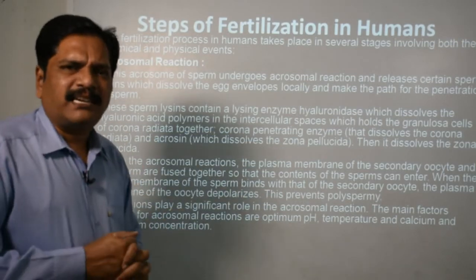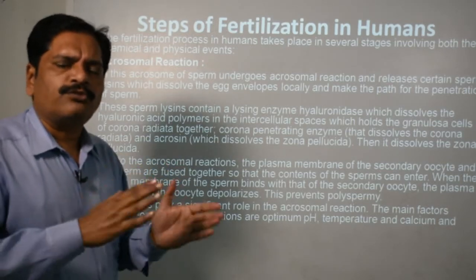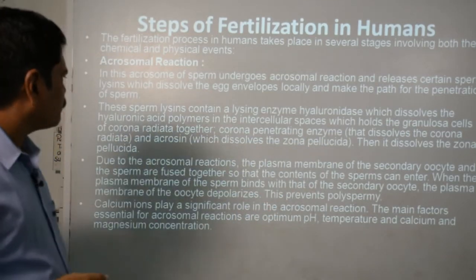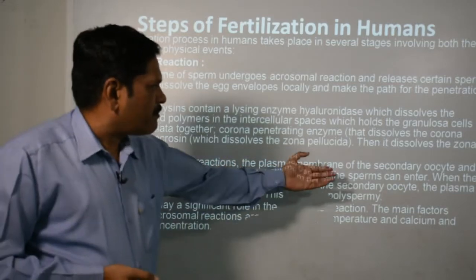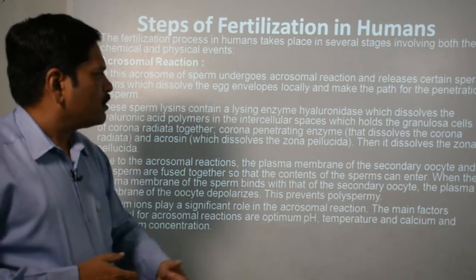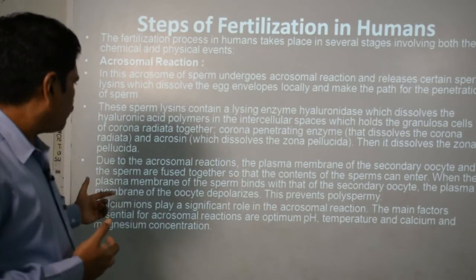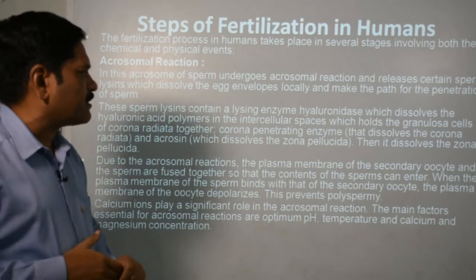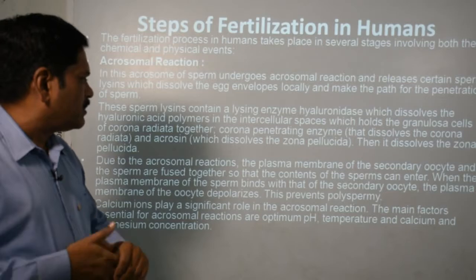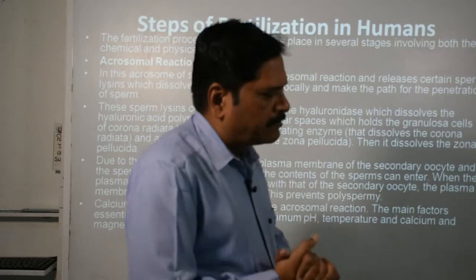So remember, this lysin is not a single enzyme, it consists of different types of enzymes which are responsible to dissolve these membranes separately, okay, and then it dissolves the zona pellucida. And due to the acrosomal reaction, the plasma membrane of the secondary oocyte and the sperm are fused together so that the contents of the sperm can enter, okay. So this is the penetration, and when the plasma membrane of the sperm binds with that of the secondary oocyte, the plasma membrane of the oocyte depolarizes and prevents polyspermy, okay.